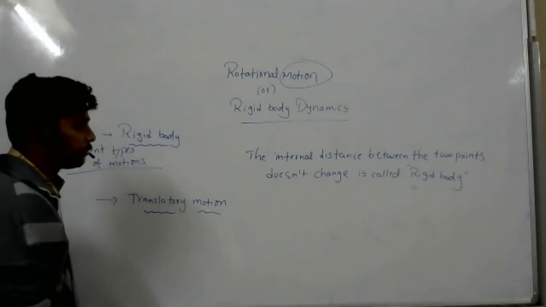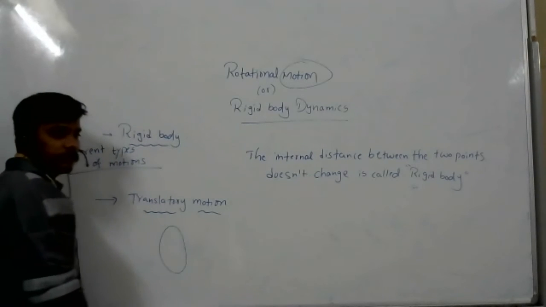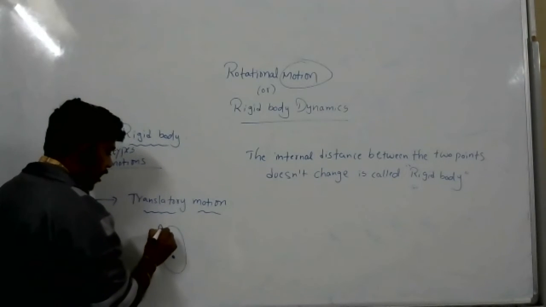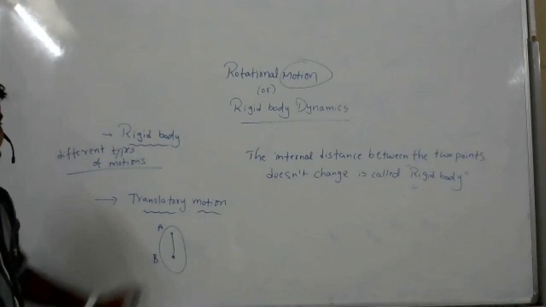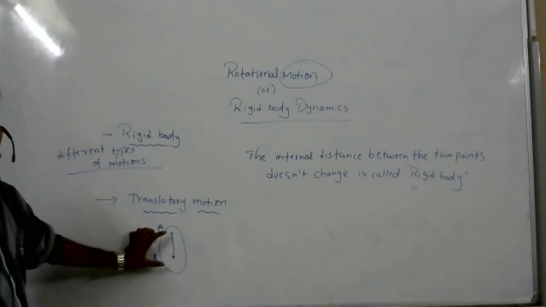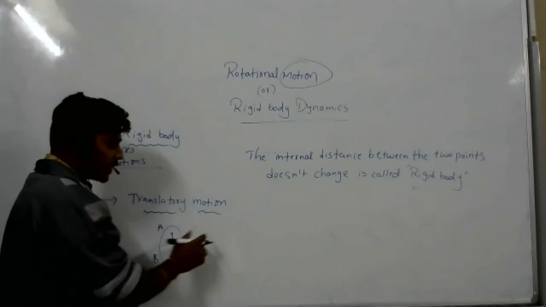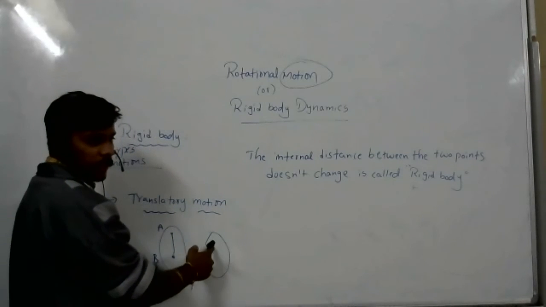What is translatory motion? One body I considered, this is one of the bodies. In that body, I have taken two points, that is A and B. This is the distance between the two internal points. Understand? Ananya, can you hear me? Yes, sir. Okay. Now what happened? This body traveled some distance up to here.